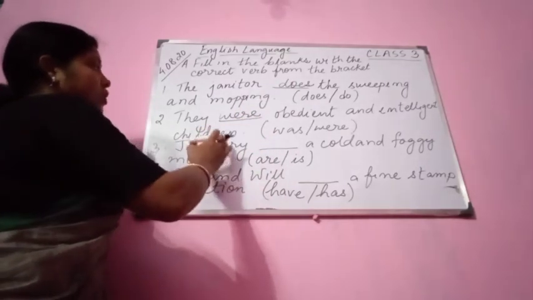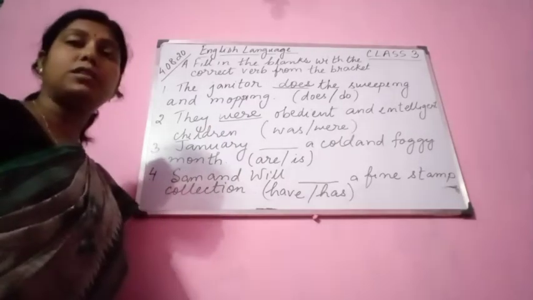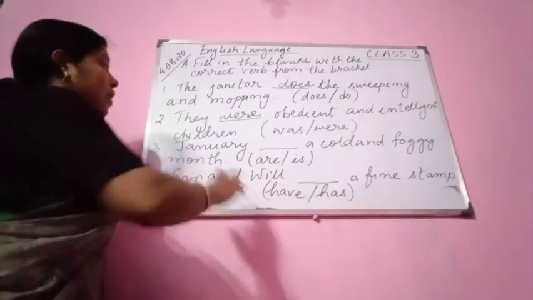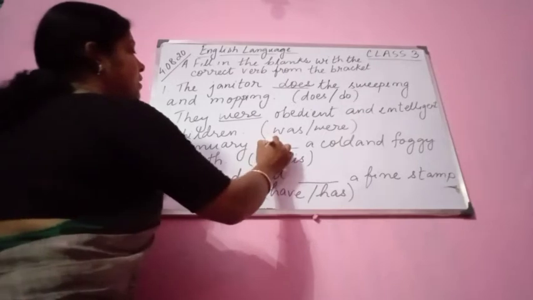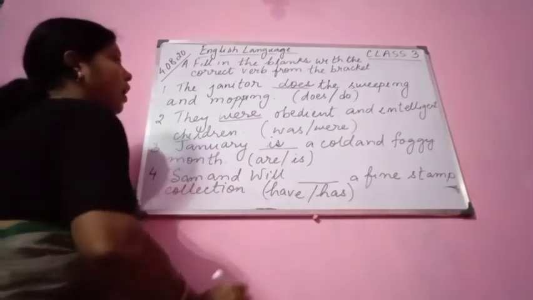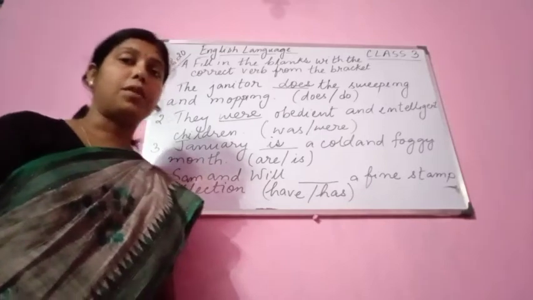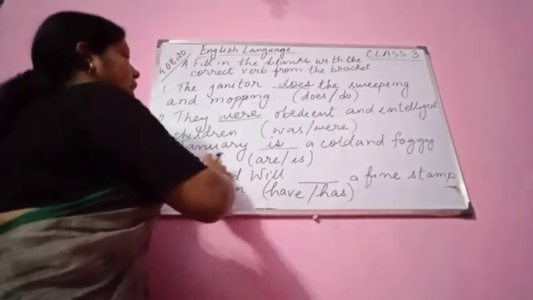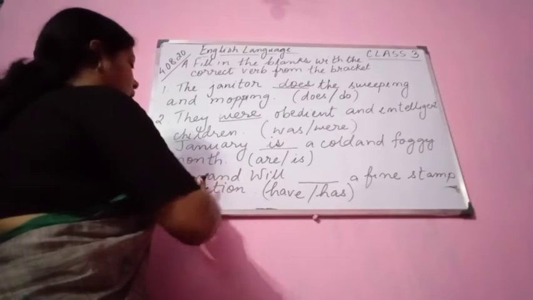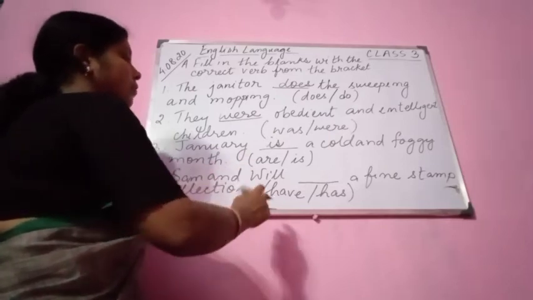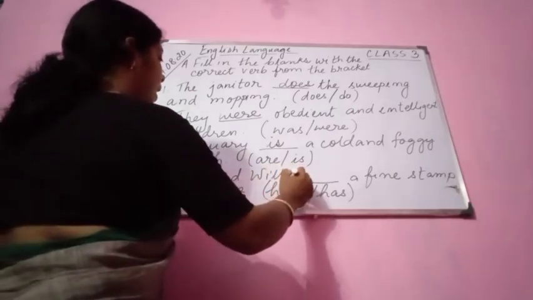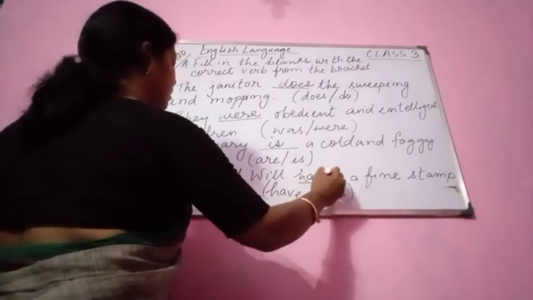January. Now you see here January is third person singular. That is, January is a cold and foggy month. Now you can clearly understand. Okay. Sam and Will have a fine stamp collection.